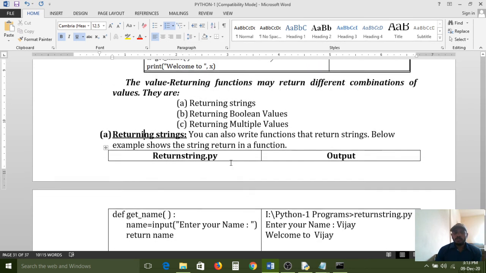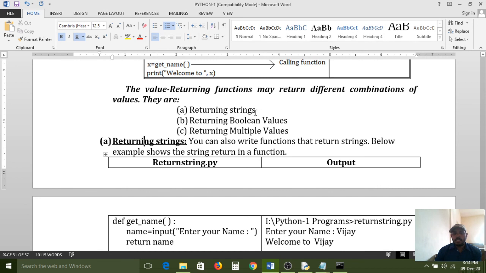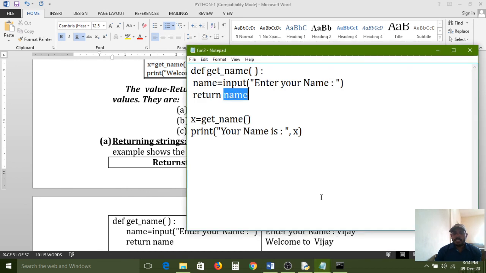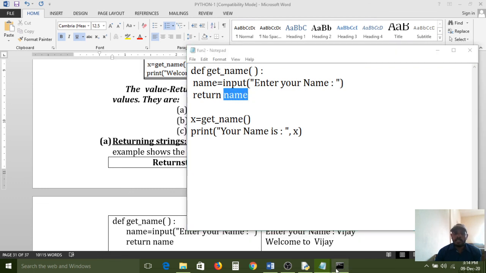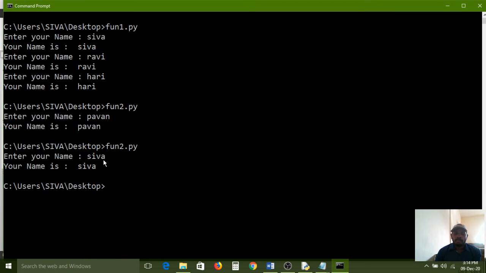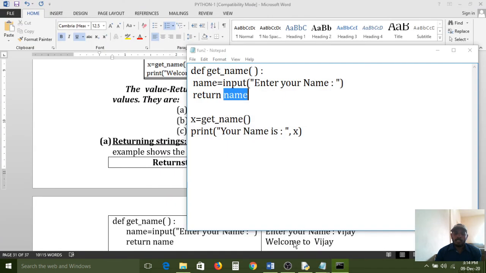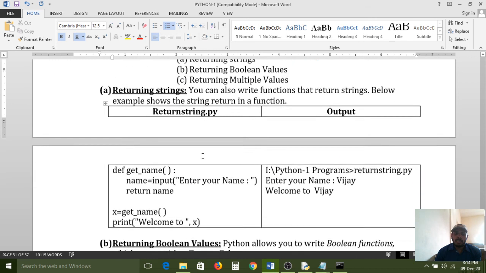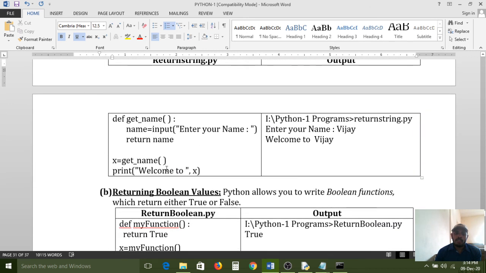But how many ways of returning strings also do we have? So in the previous example, what we have returned is the name variable, which is nothing but a string. The string has been returned. So this concept is over now, returning strings. This example is also given here. If you want to execute it, then practice the same example.